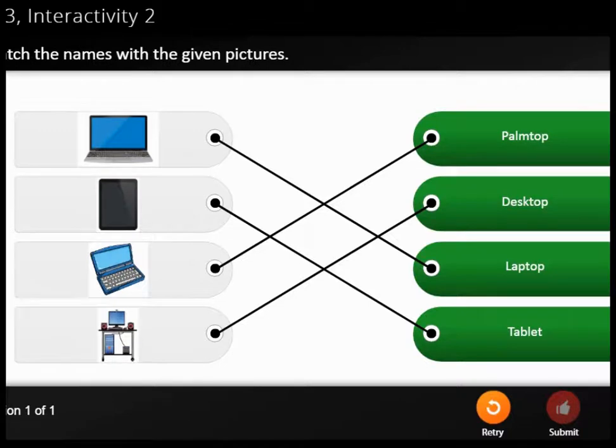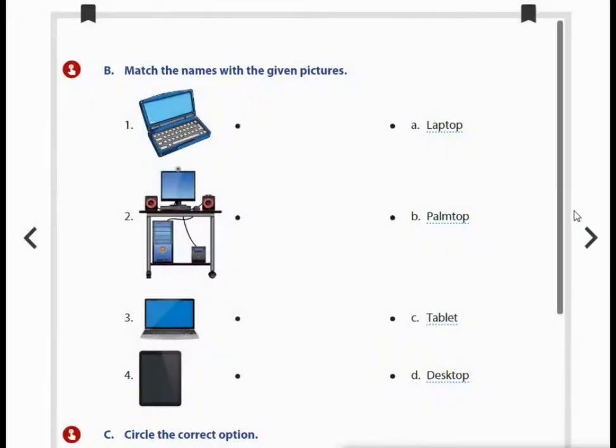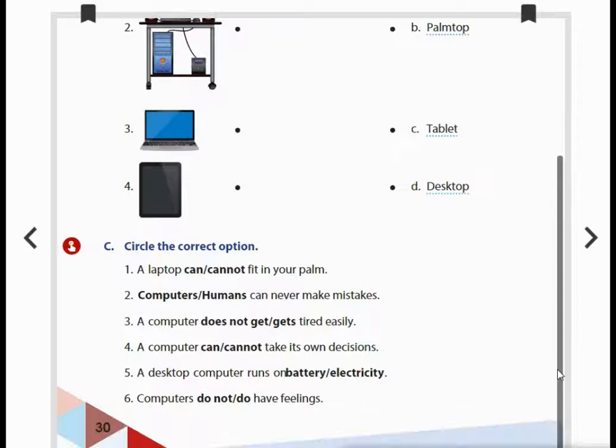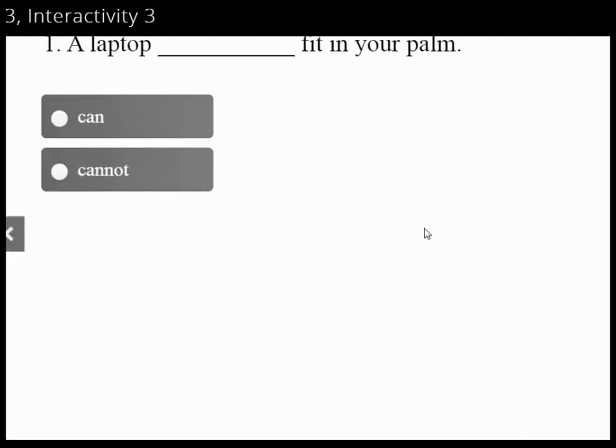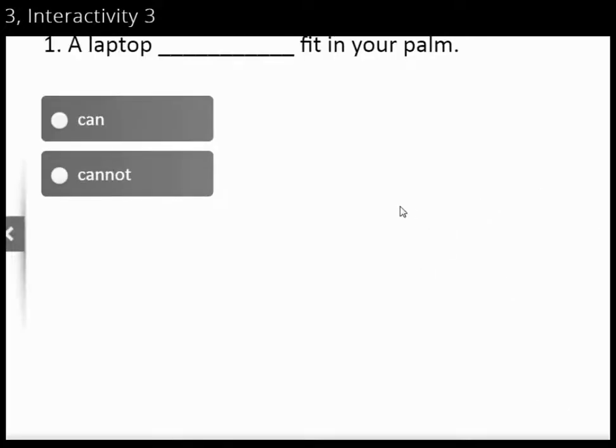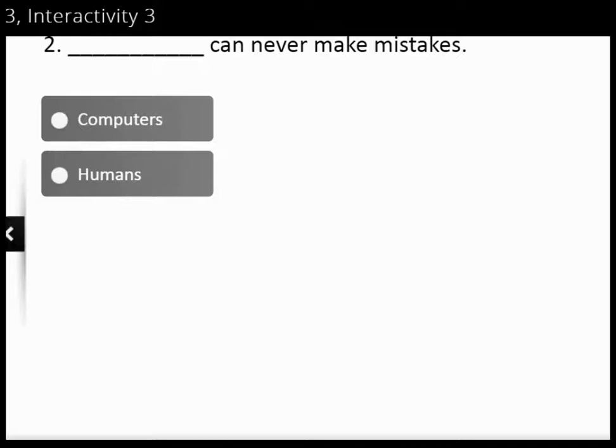Okay, and next, let's see the other answers. A laptop cannot fit in your palm. Laptop can fit in your palm or cannot fit in your palm? The laptop cannot fit in your palm. And computers can never make mistakes.